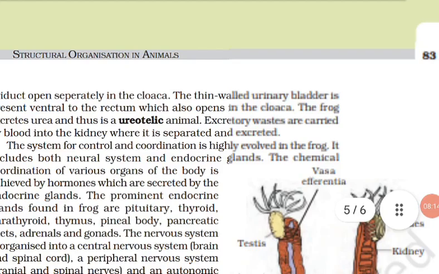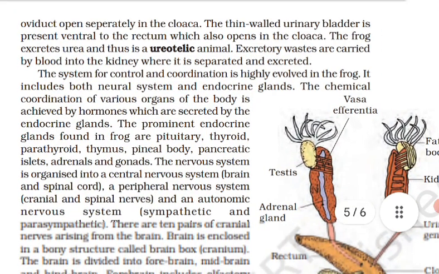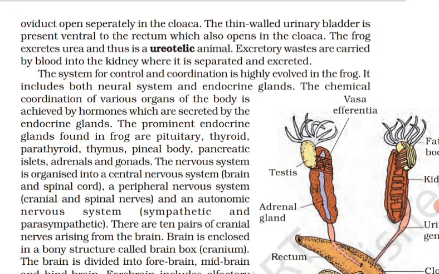Frog have well organized male and female reproductive systems. Male reproductive organ consists of a pair of yellowish ovoid testes which are found adhered to the upper part of the kidney by a double fold of peritoneum called mesorchium. Vasa efferentia are 10 to 12 in number that arise from the testes.